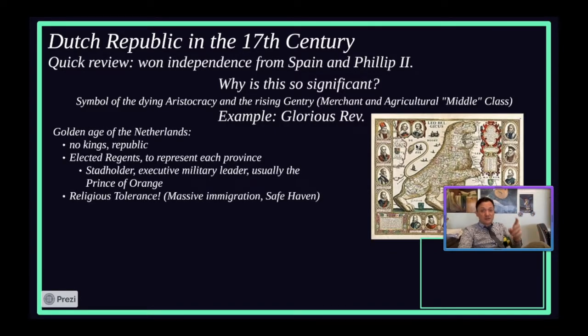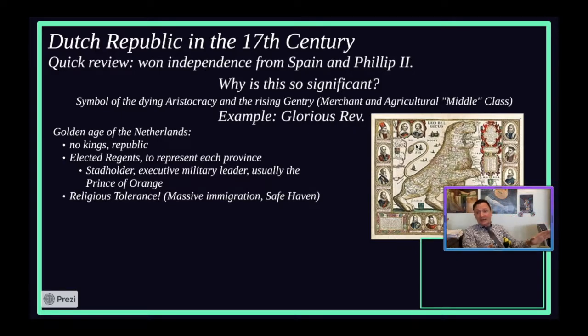And the golden age of the Netherlands is going to happen right during the 80 Years' War, because Spain was also fighting in the 30 Years' War, and as y'all know, the last 30 years of the 80 Years' War was the 30 Years' War, right? So the thing about it, though, is that even during the late 1500s, going into the mid to upper 1600s, right around when the Glorious Revolution happened, you have the golden age of the Netherlands, right?